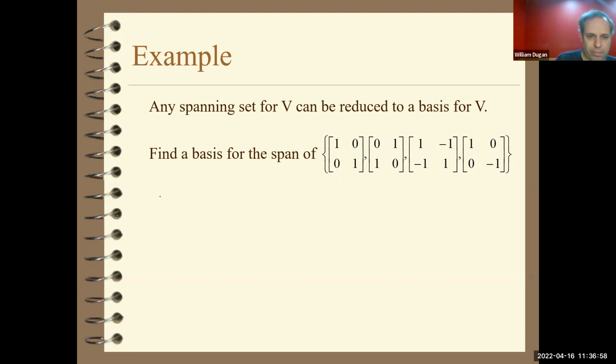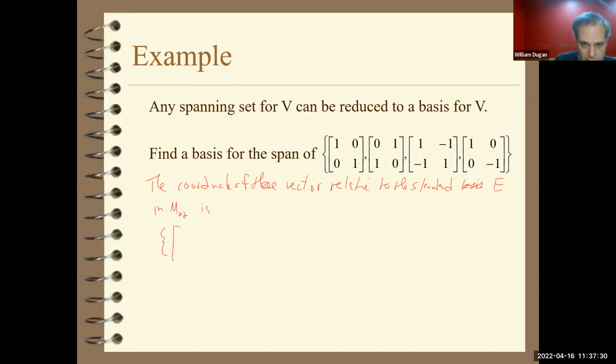So then the coordinates of these vectors relative to the standard basis E in M22 is the set: I'd have 1, 0, 0, 1.